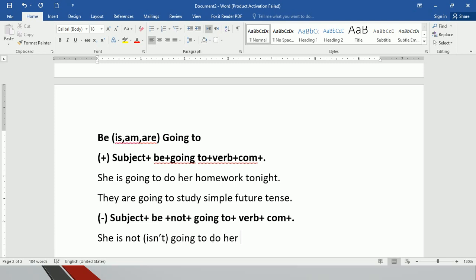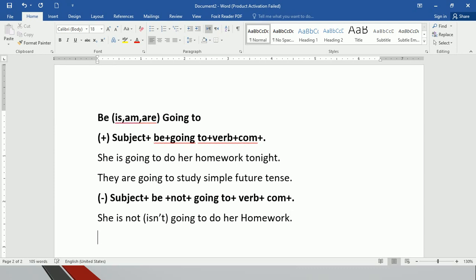do her homework, right? Now the other sentence is they are not going to study simple future tense, or they aren't going to study simple future tense. That's the second example, the second one.